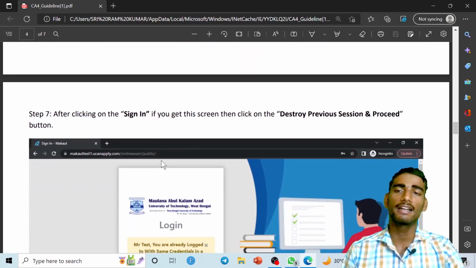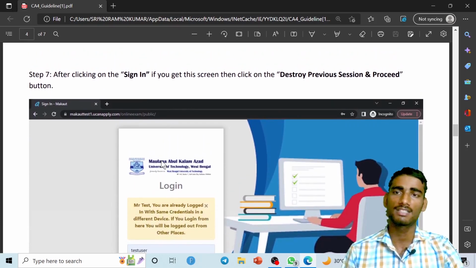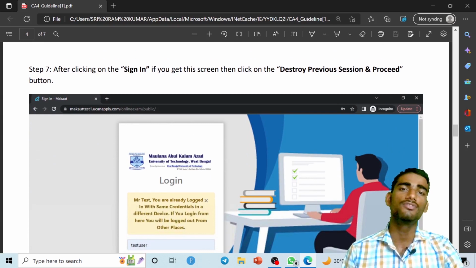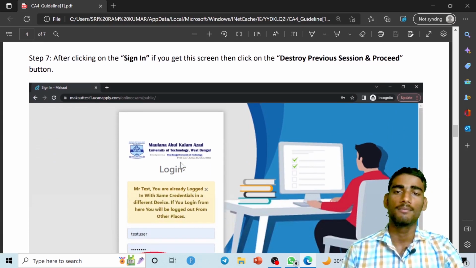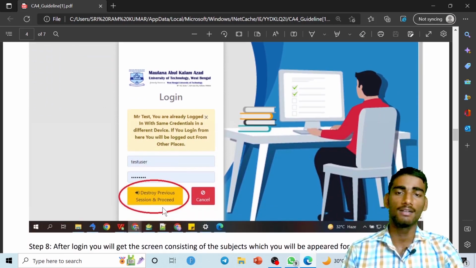After that, again a new window will appear, and this is almost the last step, step number 7. After clicking on sign in, if you get this screen, then click on the destroy previous session and proceed button. If you have got the screen, you first have to click on destroy previous session and proceed.